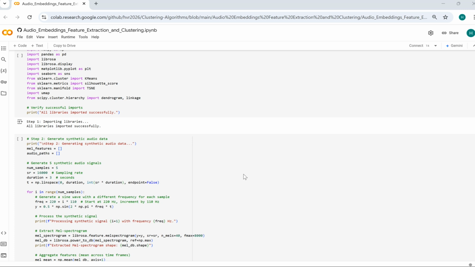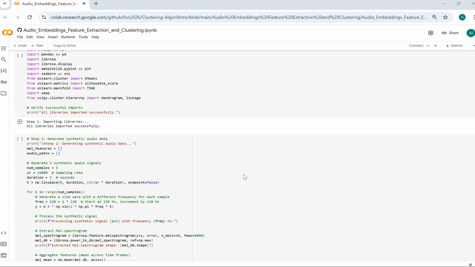So basically, we generate 5 synthetic audio signals to simulate a realistic dataset. Each signal is a sine wave with a unique frequency ranging from 220 Hz to 660 Hz. Using Librosa, we extract MEL spectrograms, which represent audio features in a format suitable for analysis.